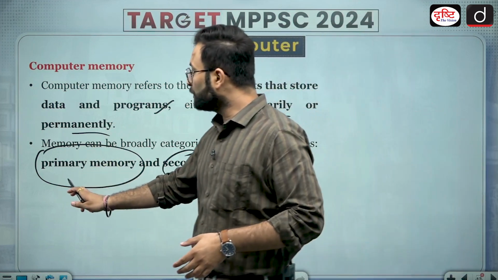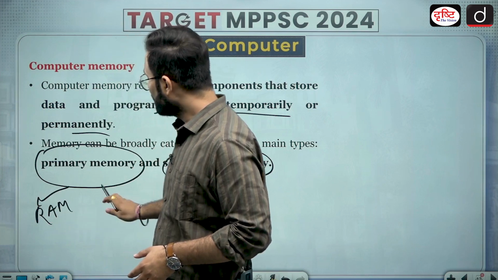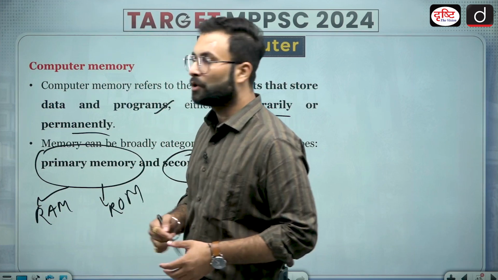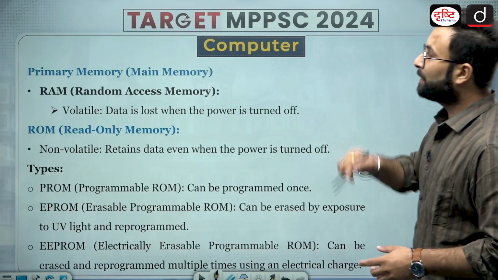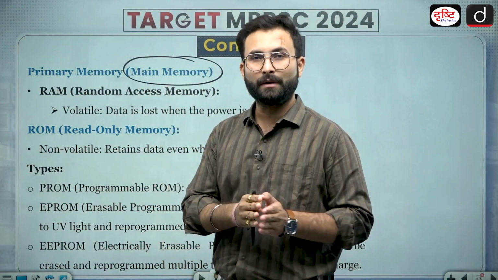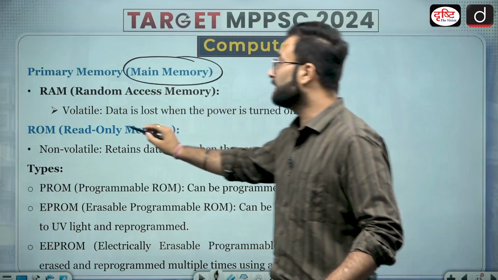When we talk about primary memory, we have RAM and ROM. RAM is random access memory, ROM is read only memory. Primary memory is the main memory of the computer. It includes RAM, which is volatile in nature.